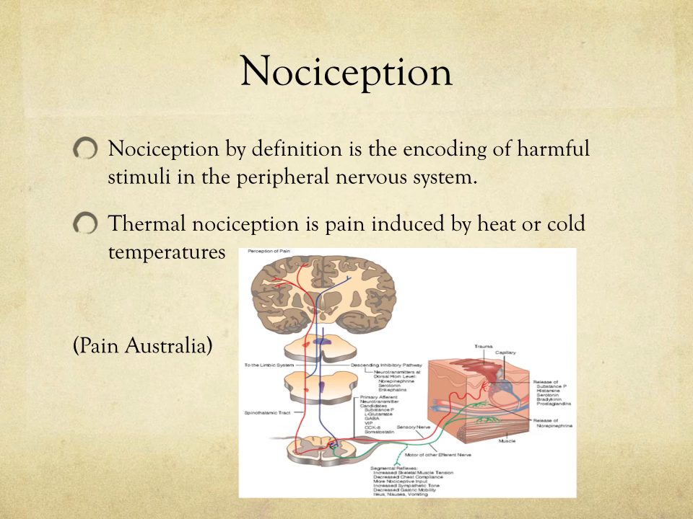Nociception, by definition, is the encoding of harmful stimuli in the peripheral nervous system. Today though we'll be focusing just on thermonociception as it relates to the TRPV1 ion channel. Thermal nociception is pain induced by heat or cold temperatures. As you can see in this diagram below, it is involved in two pathways, which I'll further clarify in the next slide. These are the dorsal column lemniscal system and the anterior lateral system.